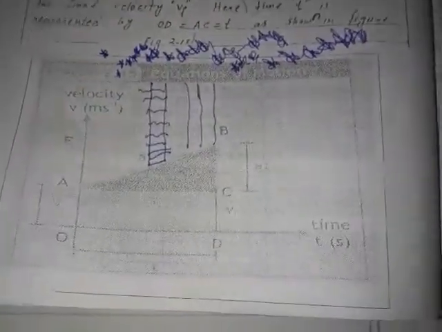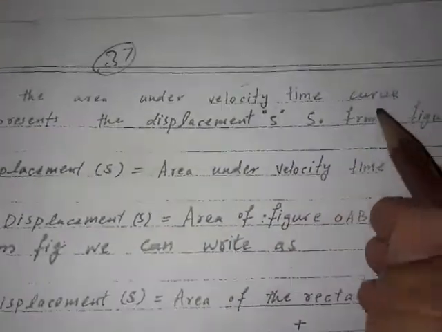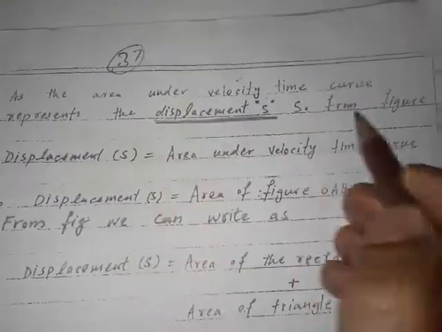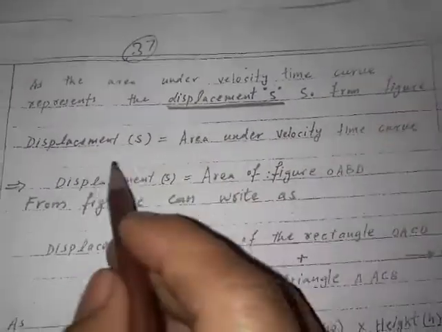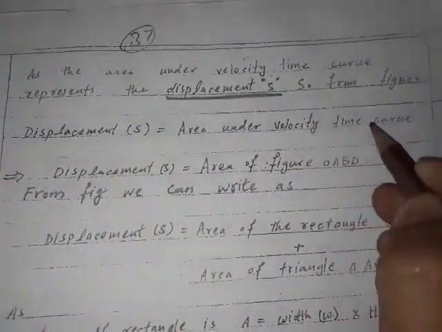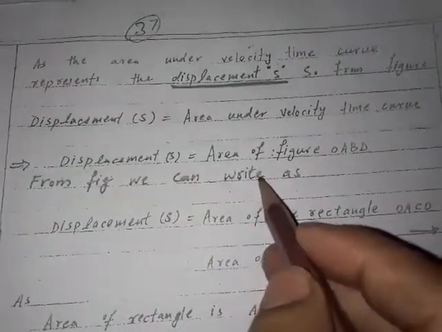This is the graphical representation of the second equation of the motion. As area under velocity time curve represents the displacement s, from the figure, displacement s is equal to area under velocity time curve. Displacement is equal to area of the figure OABD.